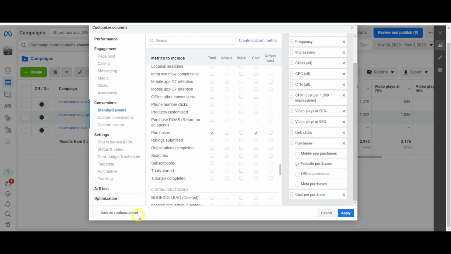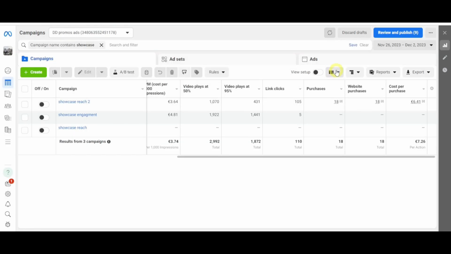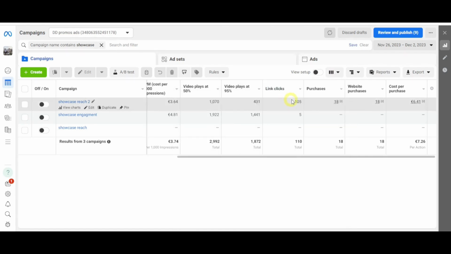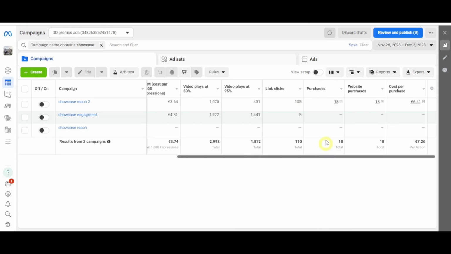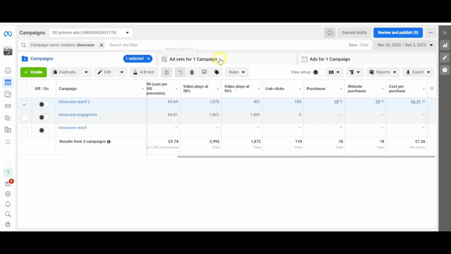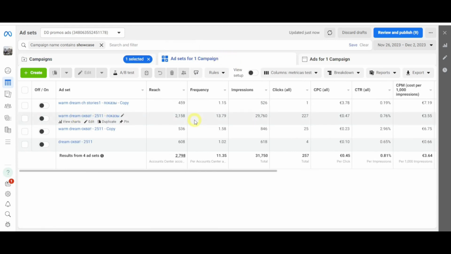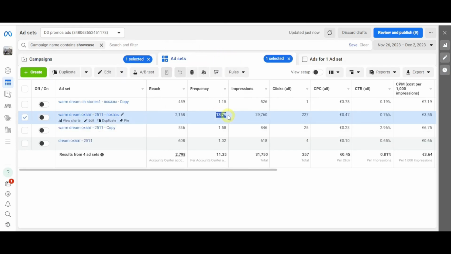At the bottom left, you have the option to save these columns as a preset. After activating this option, you need to name your preset and click Apply. Now, if you click again in this section, you will see the preset you just created along with the default columns. Our preset is already selected, and here we can see that Facebook recorded 18 sales from our awareness campaign. We will now move to the ad set level, where it becomes evident that most of the sales came from the campaign with higher frequency.